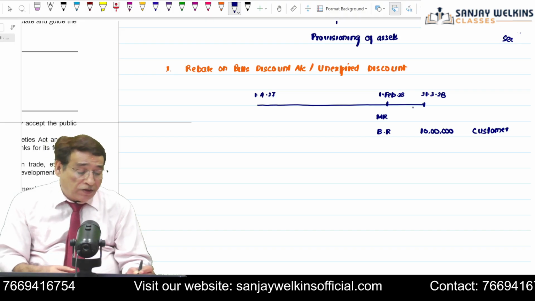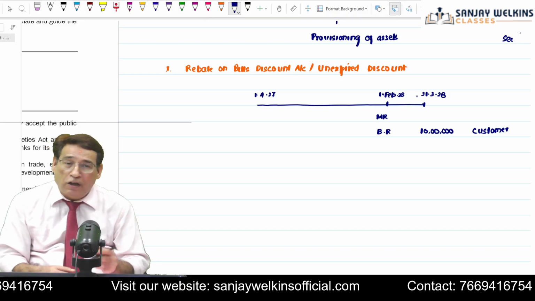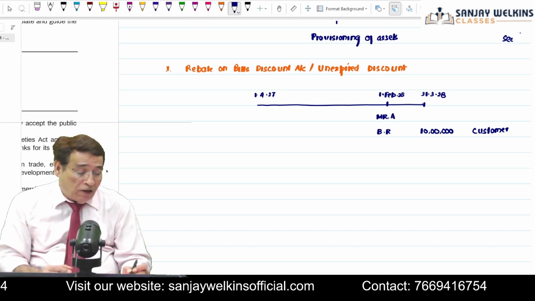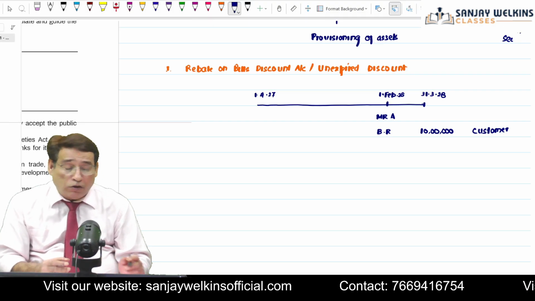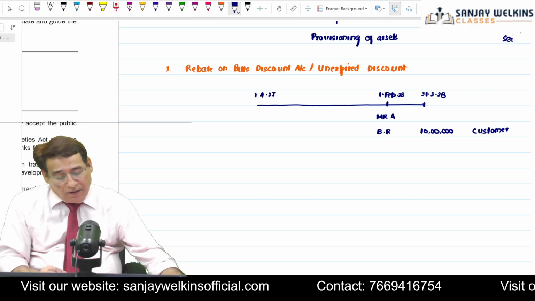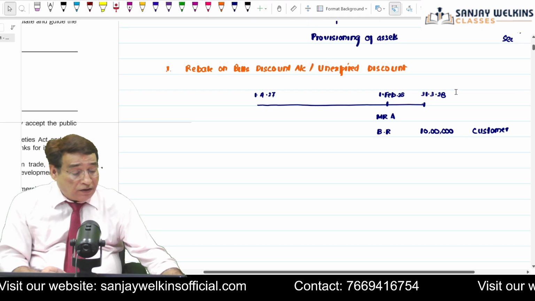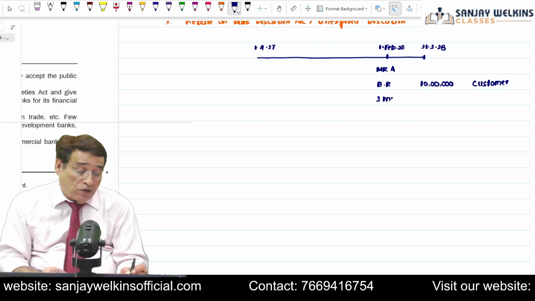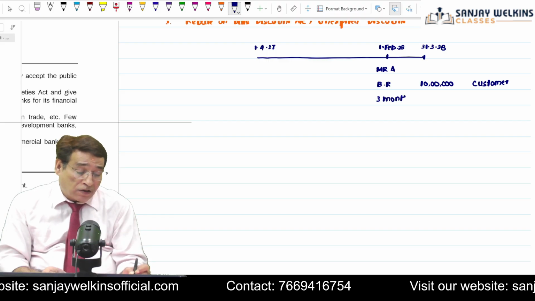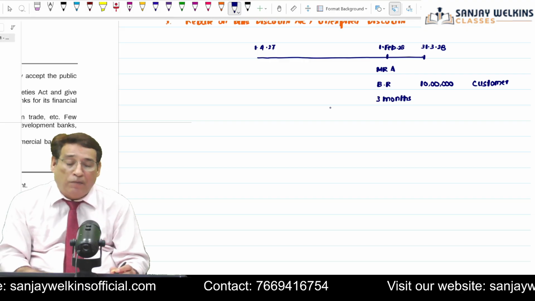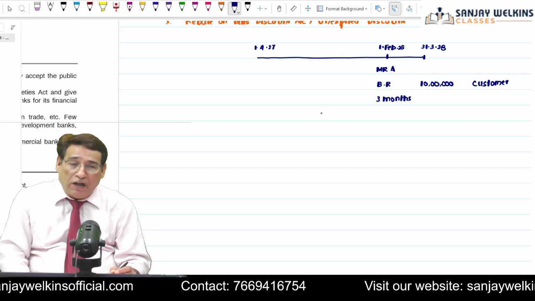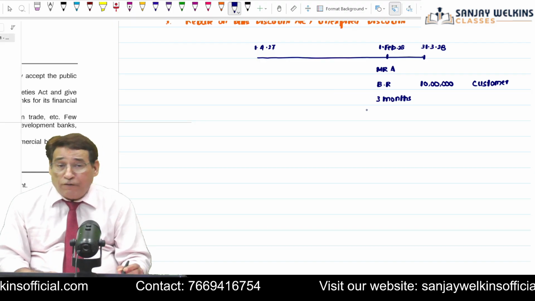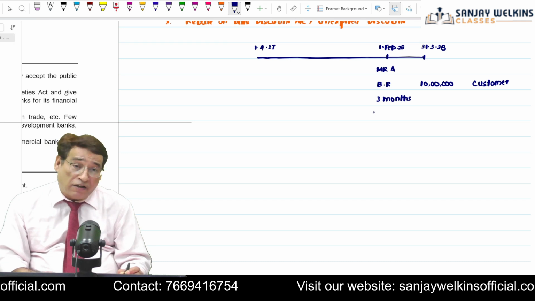Remember one thing, when I say 1st of February, there is February and then March, so only 2 months are remaining as far as completion of the accounting year is concerned. So on 1st of February, Mr. A has received a bill worth rupees 10 lakh from the customer. Now, we also presume that this bill carries a tenure of 3 months. As you know better than I, if the tenure of the bill is 3 months, it means after having received the bill on 1st of February, Mr. A will have to wait for the next 3 months before he can get the cash.